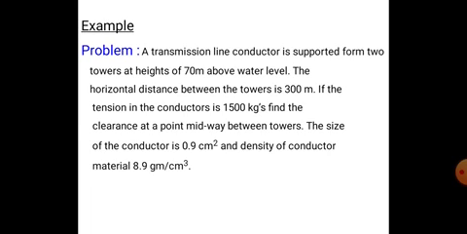If the tension in the conductor is 1500 kgs, that means T is given, the tension in the conductor is 1500 kgs. Find the clearance at a point midway. We have to find the clearance at a point midway between towers.